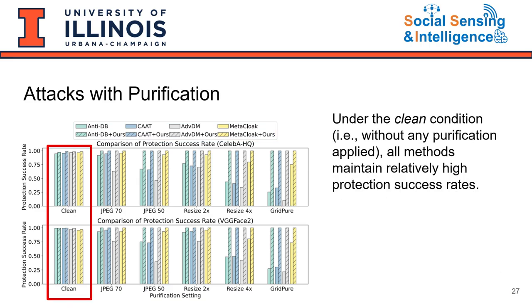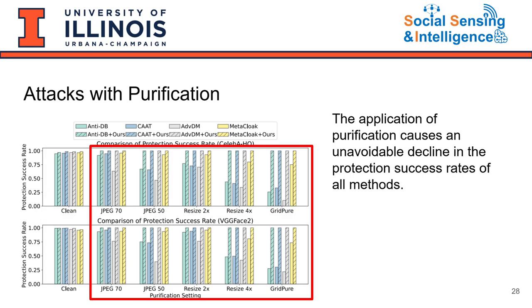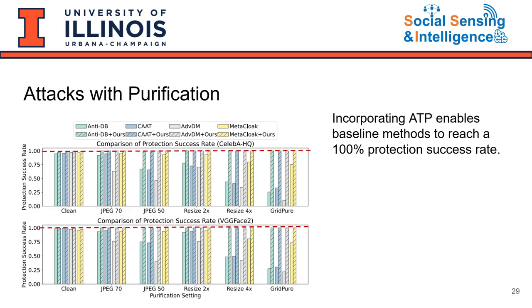From the figure, we find that under clean conditions, all methods maintain relatively high protection success rates. However, after the application of purification, all baselines suffered an unavoidable decline. In contrast, incorporating ATP enables baseline methods to reach a 100% protection success rate due to the success of the tamper-proofing mechanism.